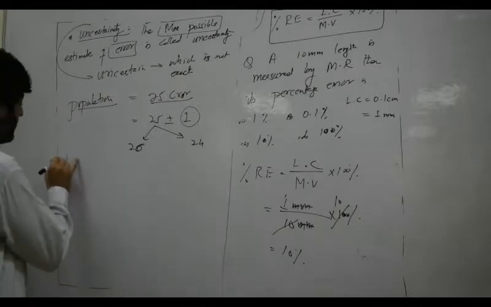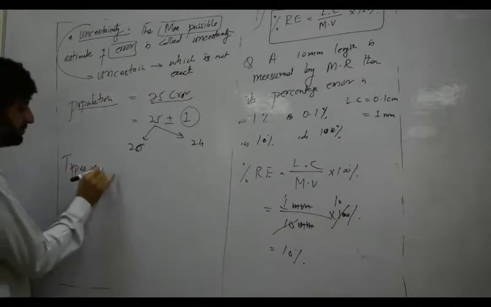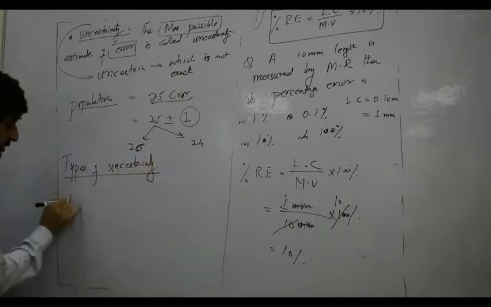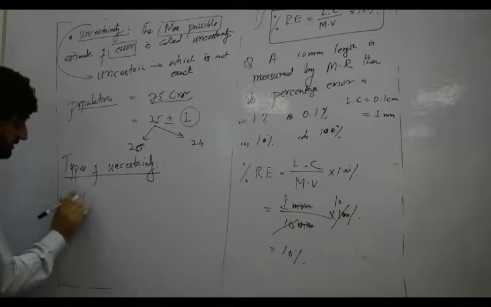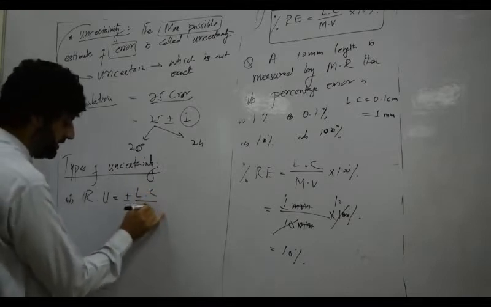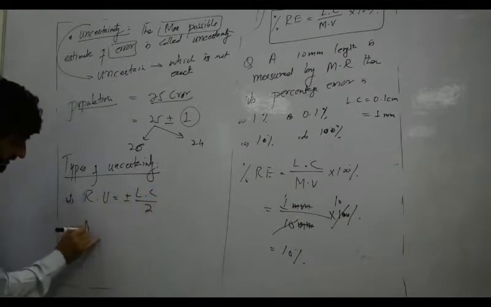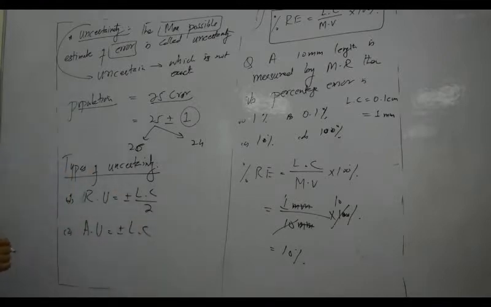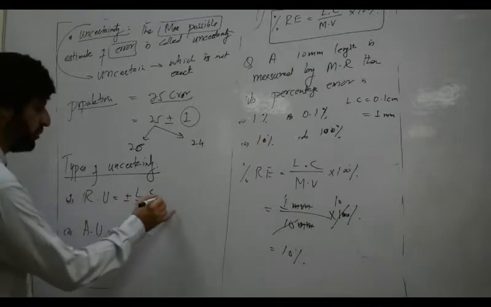Okay. There are two types of uncertainties. One is called the relative uncertainty, which is equal to half of the least count. The other is called absolute uncertainty, which is equal to the least count. Those are the types of uncertainty. If we talk about the relative uncertainty in the meter rod, let us take an example. If I want to find the relative uncertainty in the meter rod, look here, putting the value of least count here.